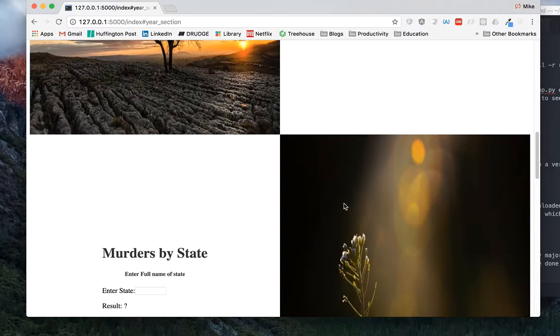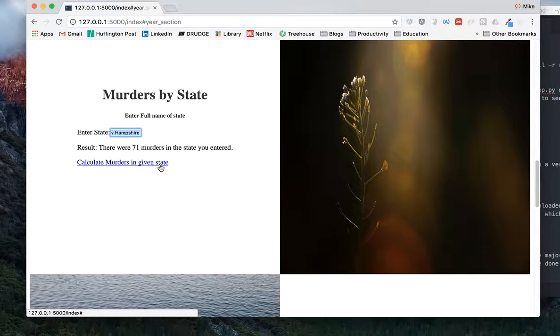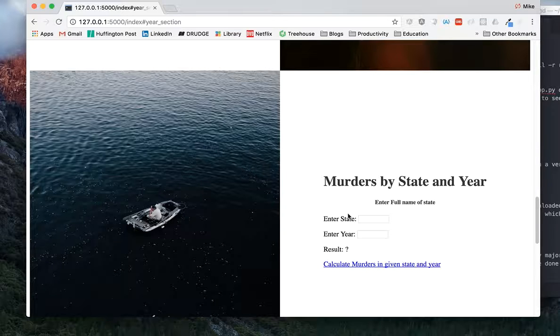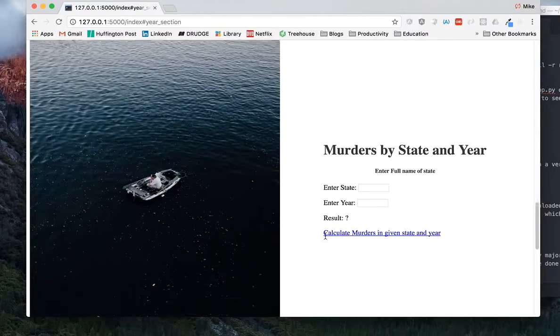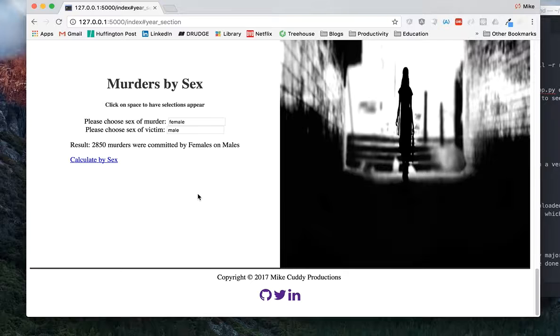Then we can come down here and look at murders by state. If I type in New Hampshire, where I grew up, there are 71 murders in the state you entered. That's from, again, 2011 to 2014. By state and year, I can look at a specific state and a year. And then murders by sex. If I want to look at, let's say, female on male, 2,850 murders were committed by females on males. So that's that right there.